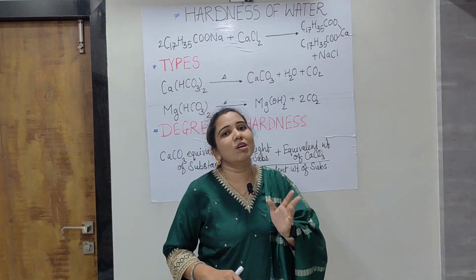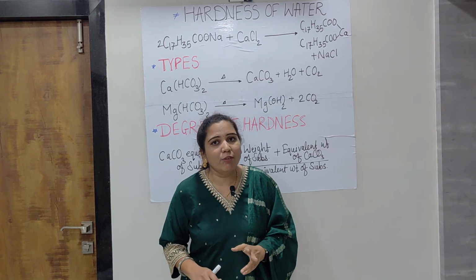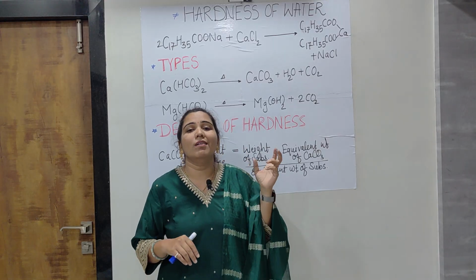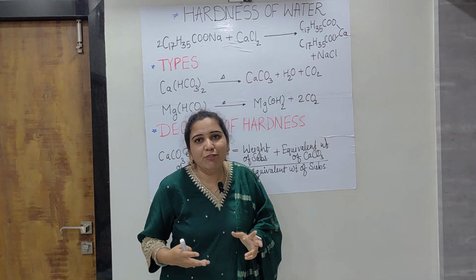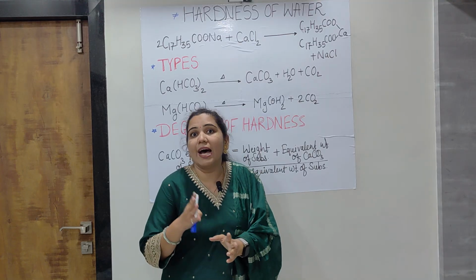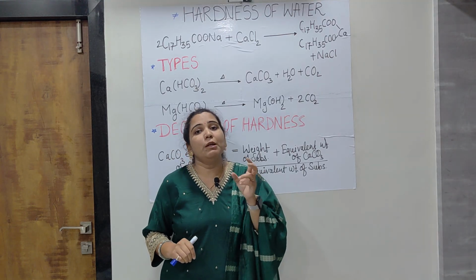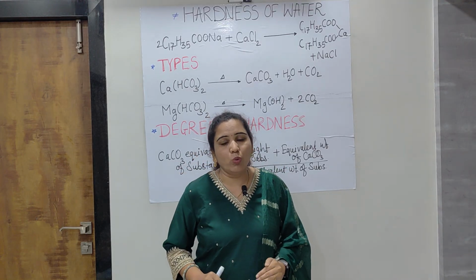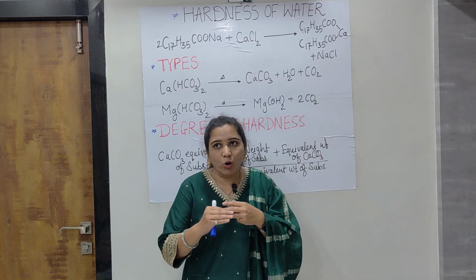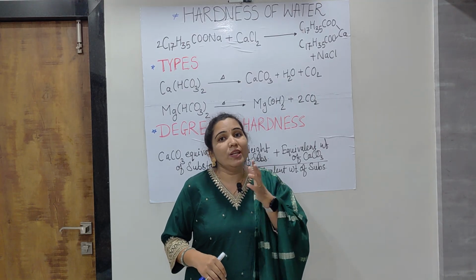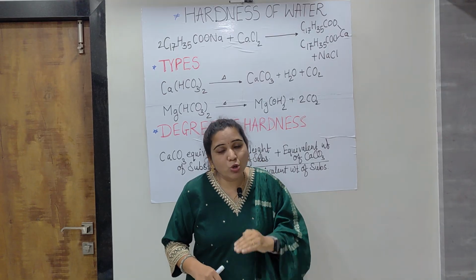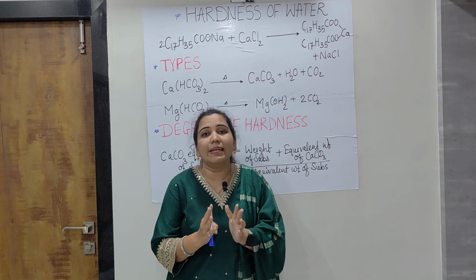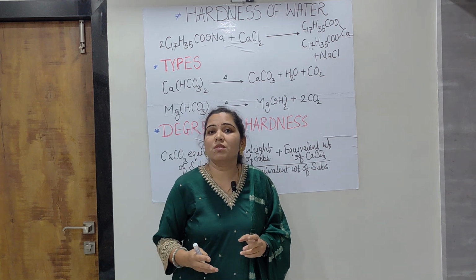Generally, rainwater is a very pure form of natural water that can be drunk. But during raining, when a number of gases interact with the water, they get dissolved in it, as water is a universal solvent, and it becomes mixed with different salts. And when water falls on the ground, it gets percolated under the ground. Some water gets absorbed by the earth. During the percolation, as it flows through different types of layers underground, a number of salts or minerals get dissolved in the water, and that water becomes hard.